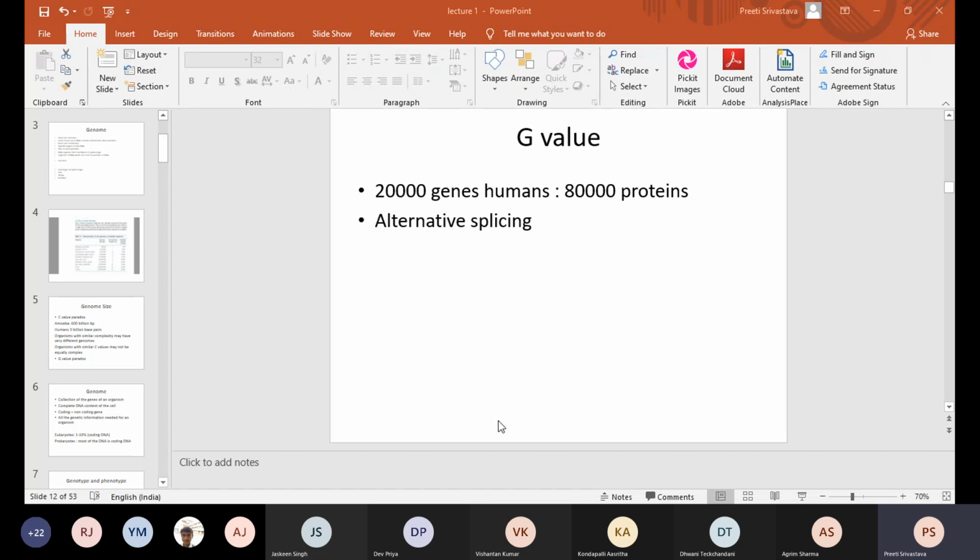When we compare with humans, a worm is a tiny worm and humans are huge, yet the number of genes is still 20,000 or 25,000. So the number of genes cannot be directly correlated to the complexity of an organism. And this is made possible because one gene can encode for multiple types of proteins by a mechanism called alternative splicing.